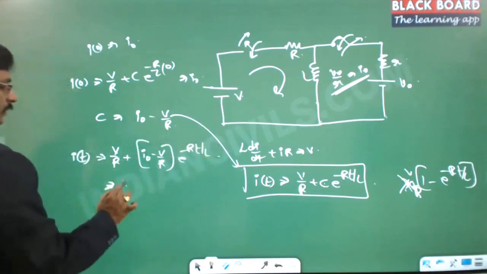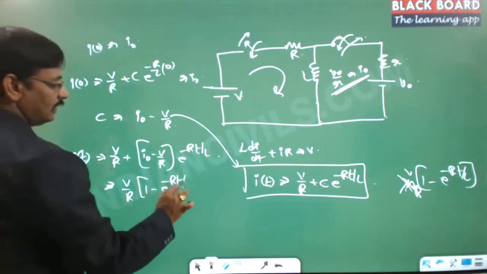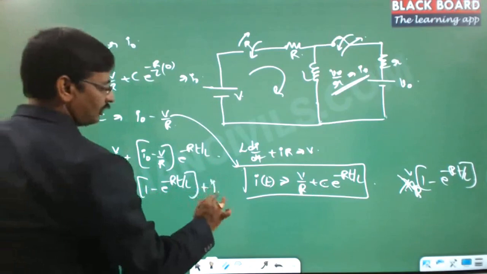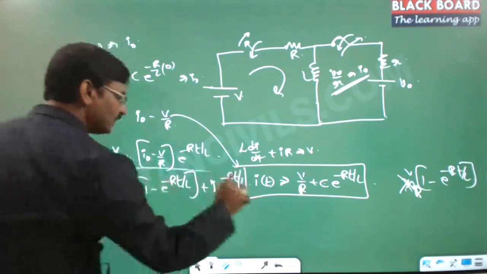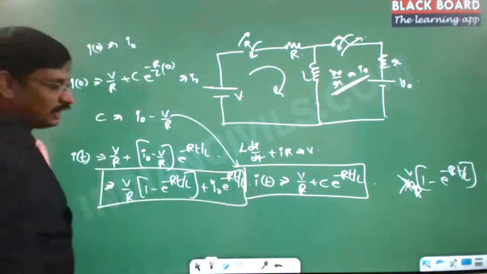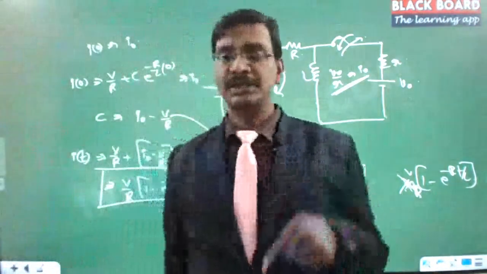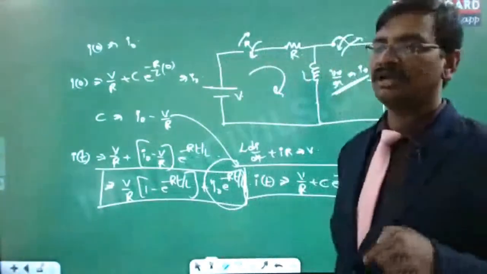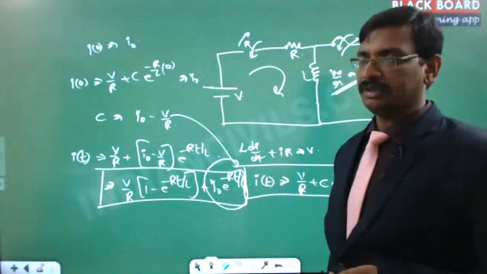So this is V by R into 1 minus e power minus RT by L, plus I0 into e power minus RT by L. This is the equation we are going to get for the current, and this portion comes extra because there is an initial condition. There is an initial current already flowing in the circuit. I hope you understood this. Any questions?